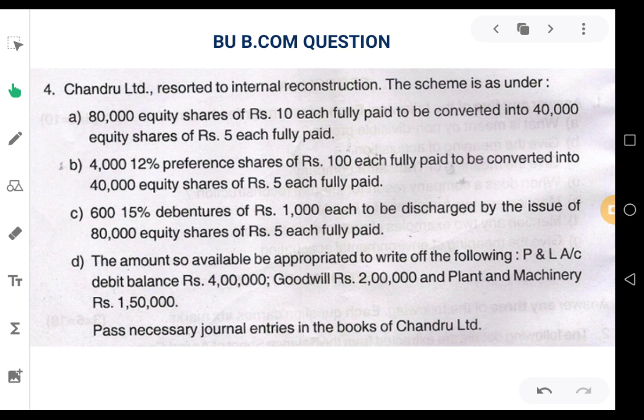The simplest summary of this question is: equity shareholders, preference shareholders and debenture holders, they are sacrificing their claims to some extent. When they are sacrificing their claims, the company will reduce some of its liabilities, thereby it will have some amount in its hand which will be used for wiping out of accumulated losses.